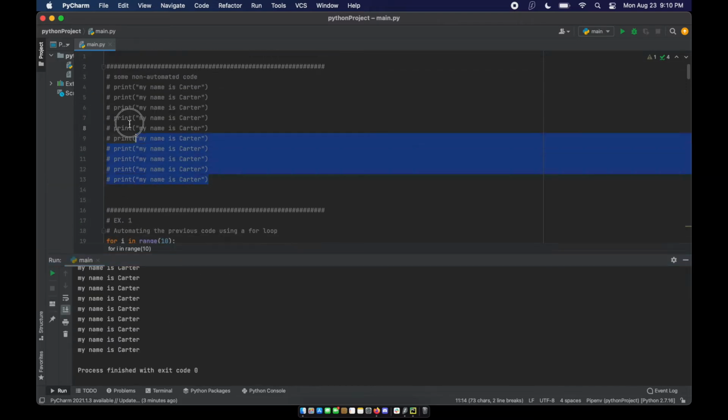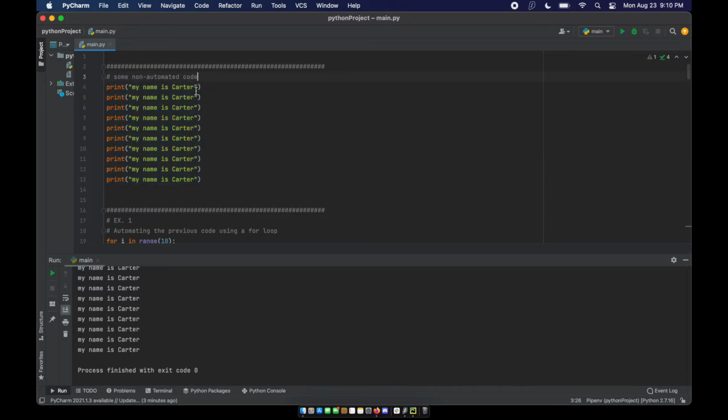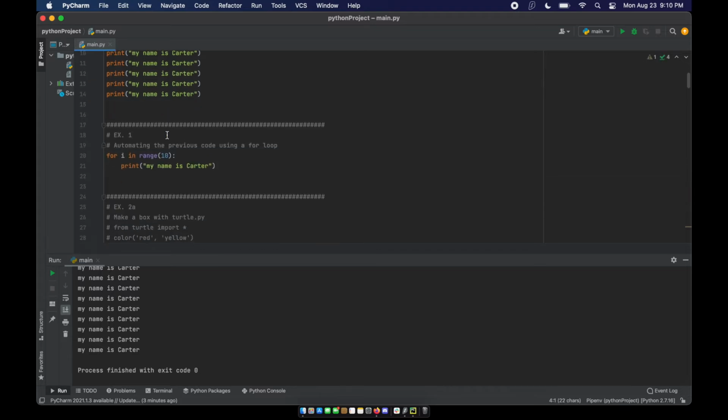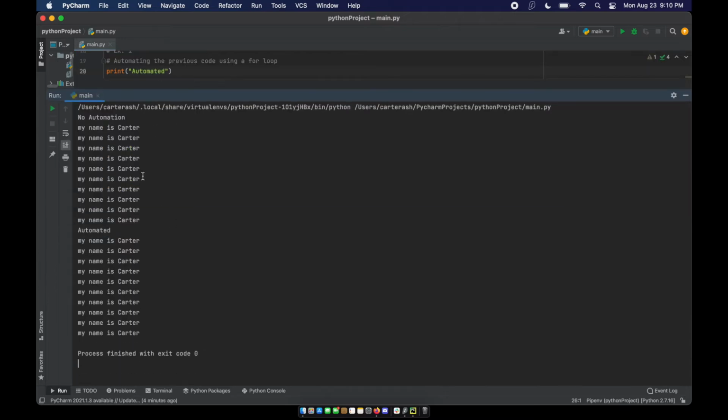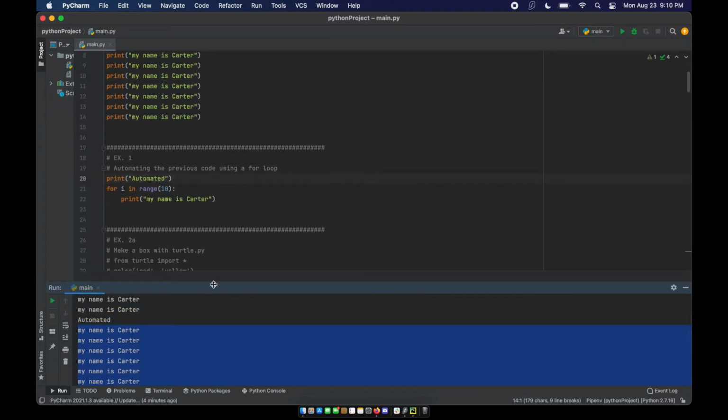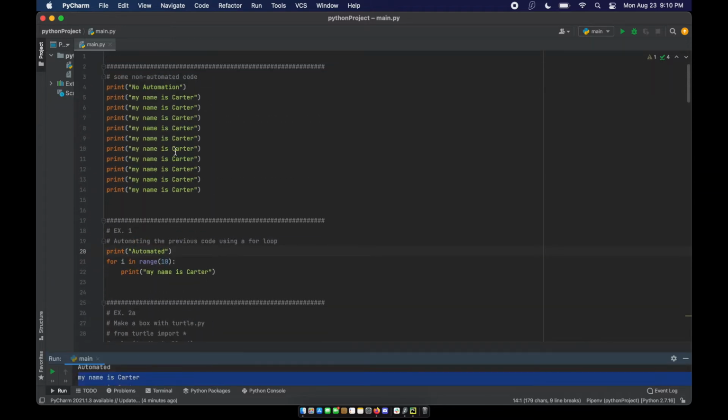So I could even do this, and I can print, let's print "no automation," and then I'll come down here and I'll print "automated." Okay, so I'm going to run this again, and we'll be able to see that same result. We've got "my name is Carter" printed 10 times, but one scenario took 10 lines of code and the other scenario only took 2 lines of code.